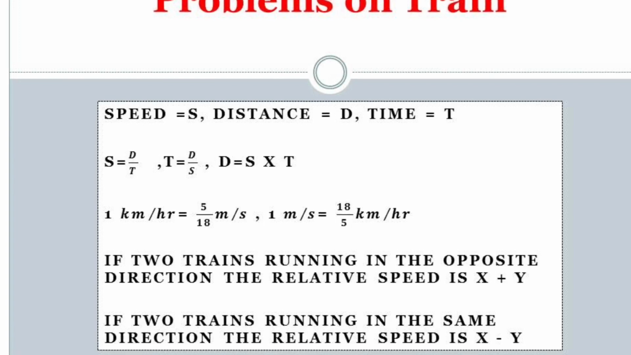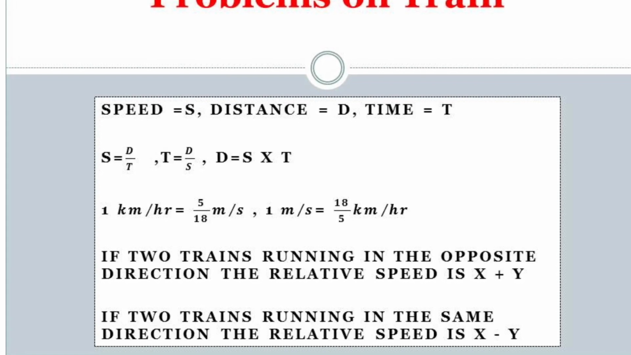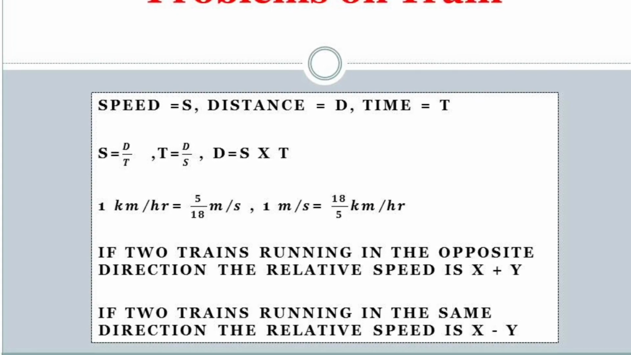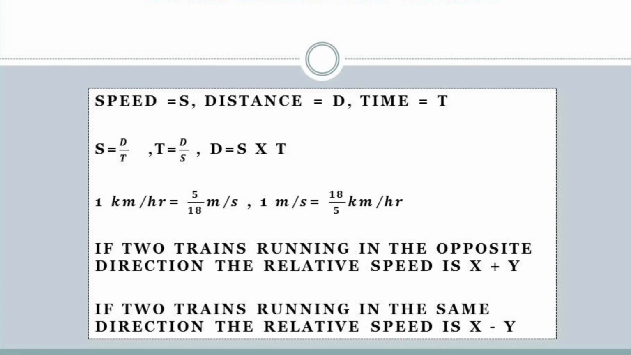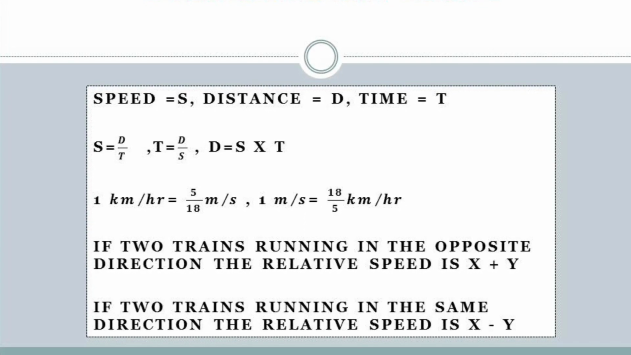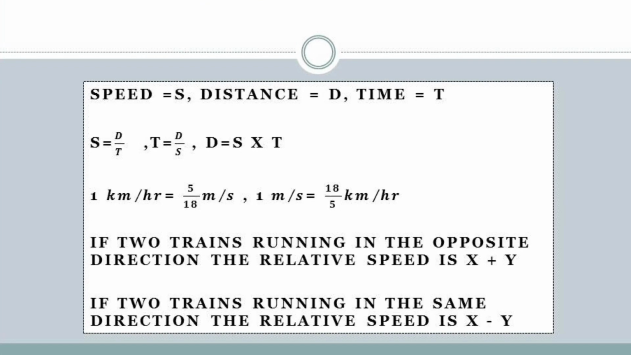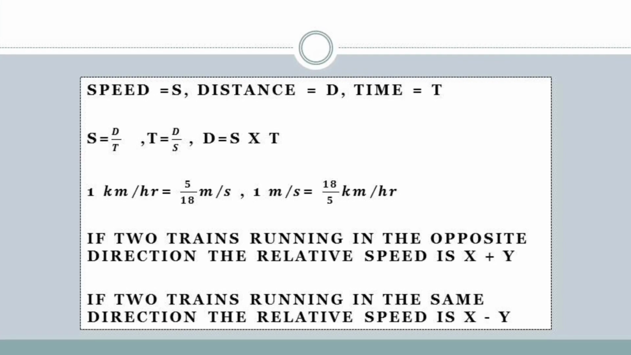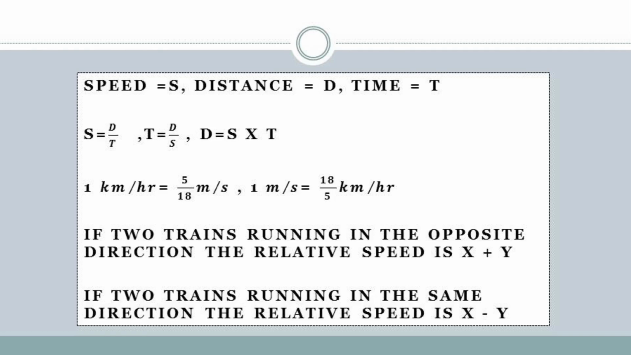In order to solve problems on trains, we have to understand some formulas. That is, speed equals distance by time, and you have to understand some conversions. If you want to convert kilometer per hour into meter per second, you have to multiply by 5 by 18. And if you want to convert meter per second into kilometer per hour, you have to multiply by 18 by 5.